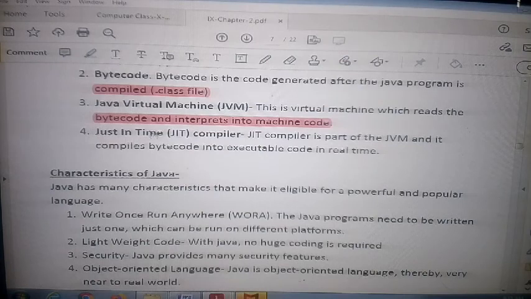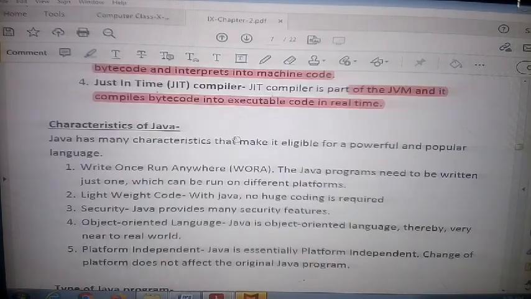Okay, just in time. Just in time is a part of JVM, and it compiles the byte code and executes it in real time. So this is JVM with just in time. How much time does it take to convert the byte code to machine code? With the help of JVM and just in time, we can find out the time, the compiling time of byte code to machine code, right?